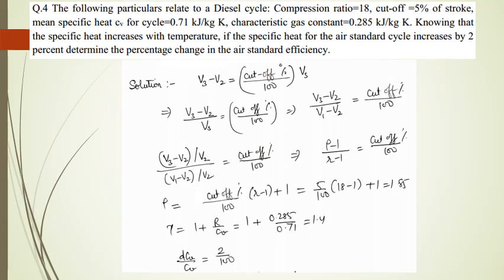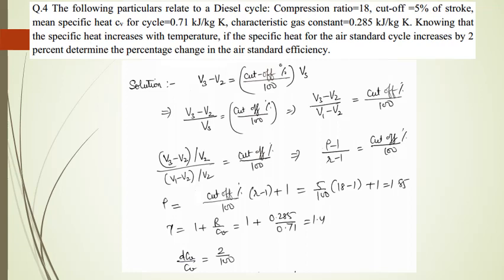Now as it is given that cutoff is 5% of the stroke, so we write V3 minus V2 is cutoff percentage divided by 100 into Vs, that is swept volume.